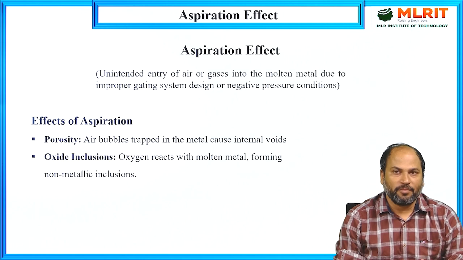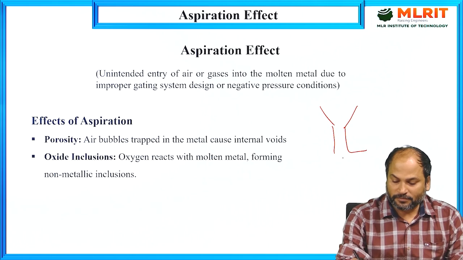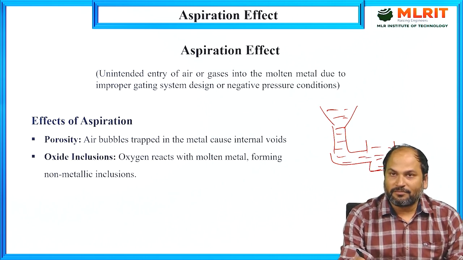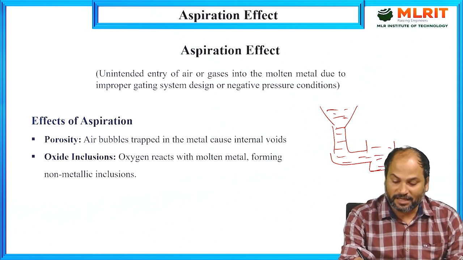Suppose we are pouring metal into the pouring basin. Suppose this is the pouring basin and this is the sprue. This is the runner and then this is the mold cavity. Finally it is reaching there. So suppose this molten metal is passing through all this area, there will be parameters: at what velocity the metal is moving, and what the pressure is at each and every point.